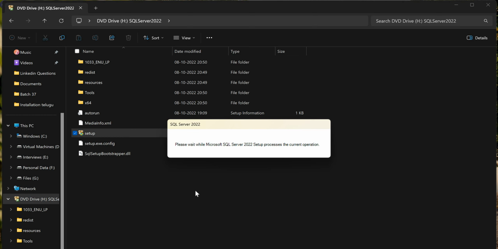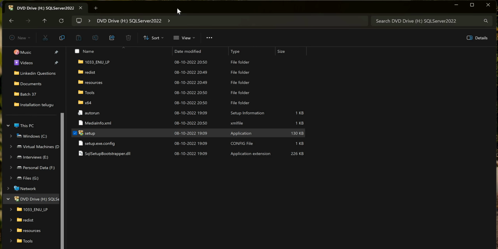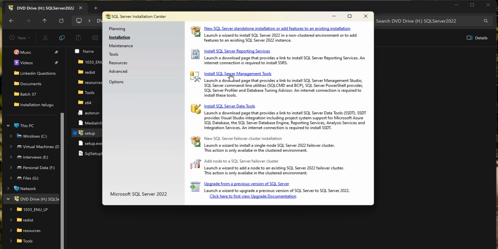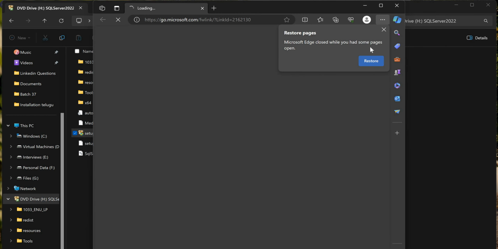If you have the SQL Server 2022 setup, we can download and install from here itself, or else we can go to Google and search for it as well. See here, go to the installation and install SQL Server Management Tools. If you click here, it will be redirected to the Microsoft website.